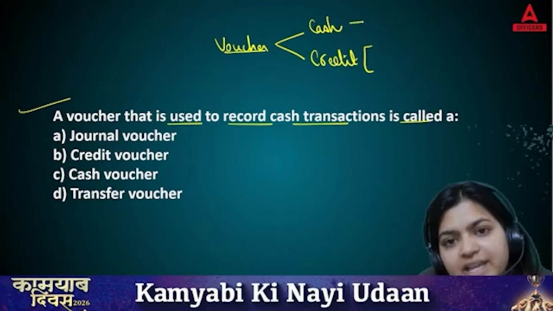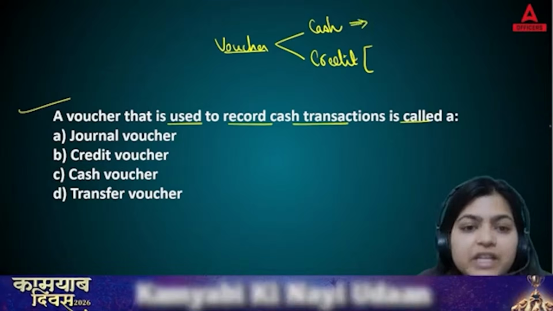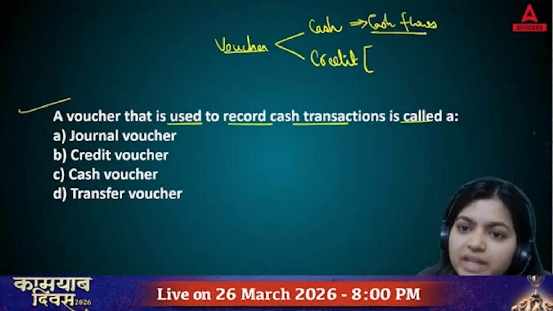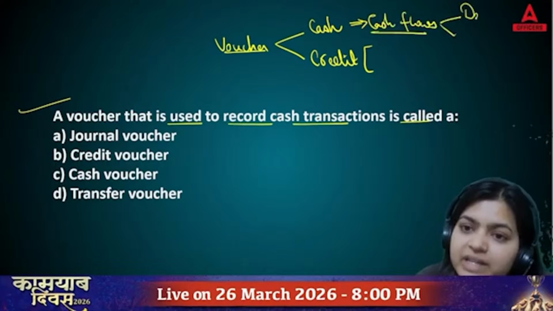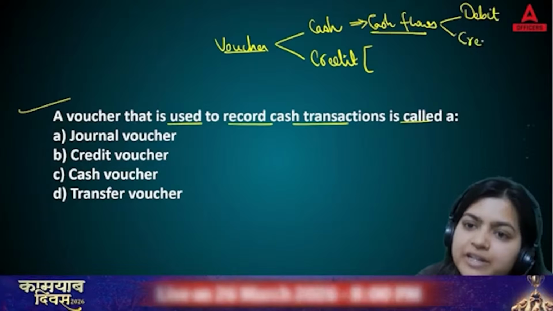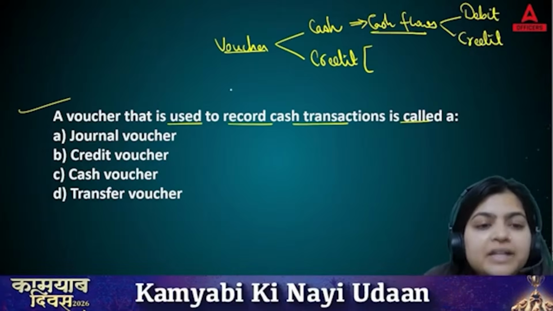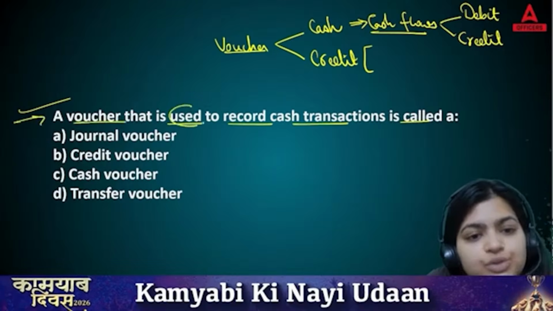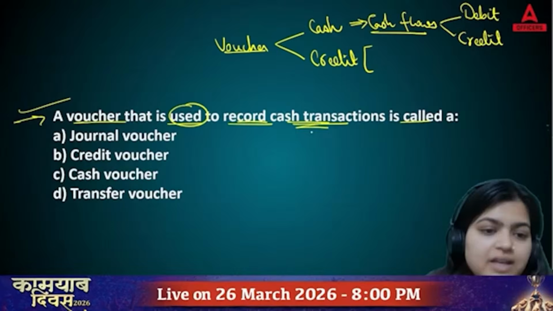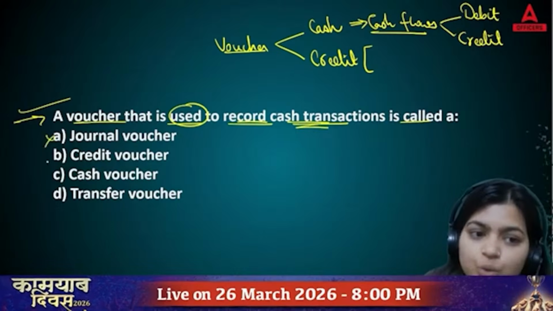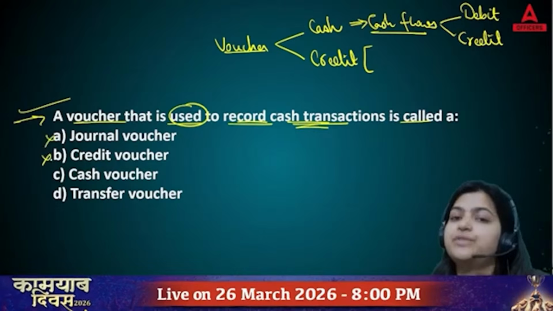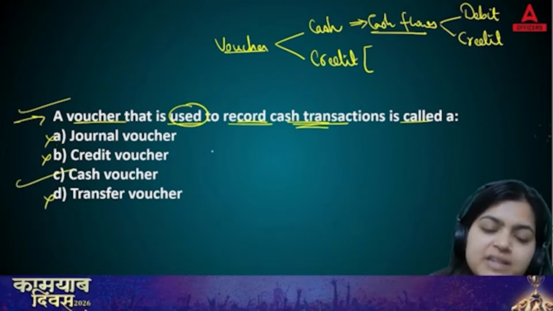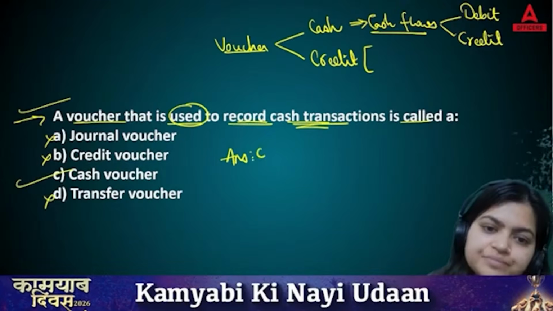Here, when we say cash, basically we have cash flows, correct? And for that we use debit or credit voucher, correct? But now the question is asking the voucher that is used to record cash transactions. Is it journal voucher? No. Credit voucher? And in this credit voucher we never record any cash transactions. Then transfer voucher? No. Right answer is answer C, correct?